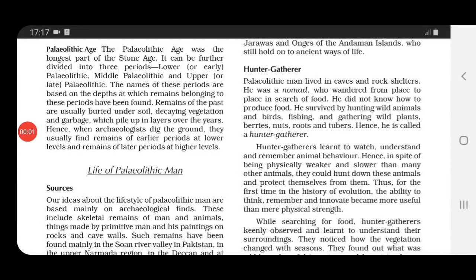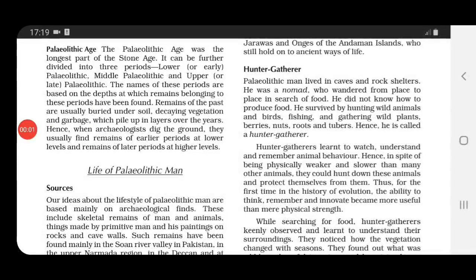Now children, you might be aware of this term archaeologist. Who is an archaeologist? We studied in the first chapter of history. An archaeologist is a person who digs deep inside the ground and finds out the material remains and studies the same. Okay?